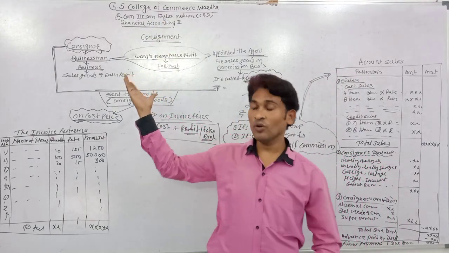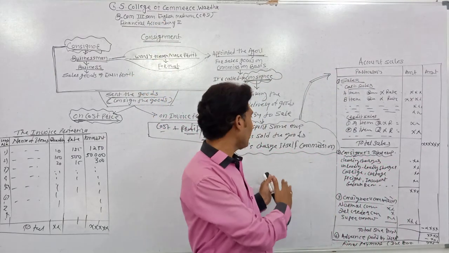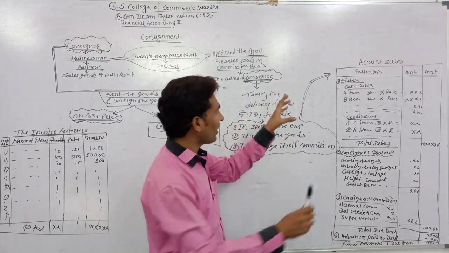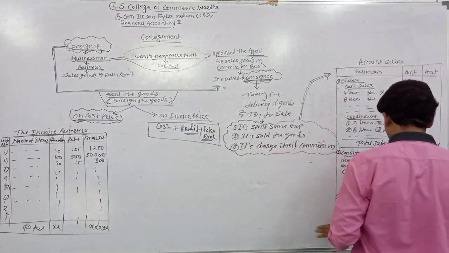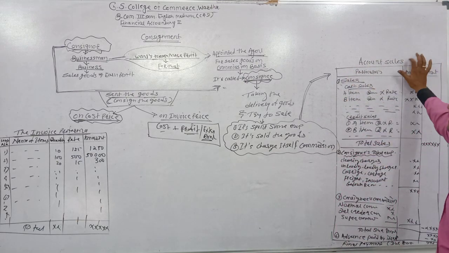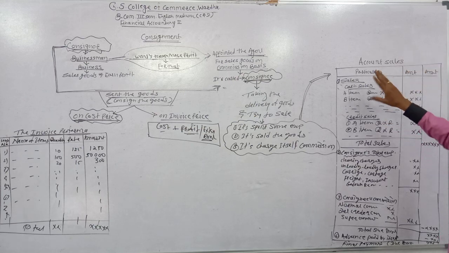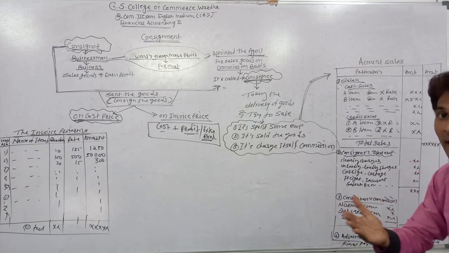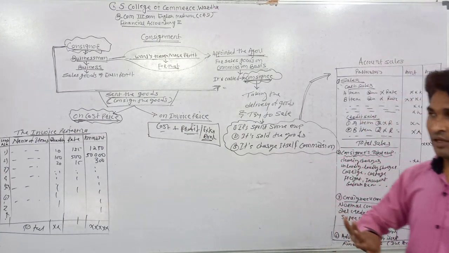How does the consignor know about these transactions which are done by the consignee? For that, the consignee prepares one detailed statement, and it is called account of sales or account sales. It is not called sales account, it's called account sales.